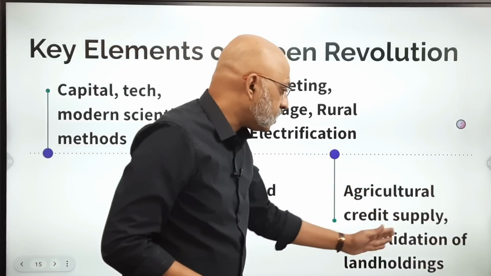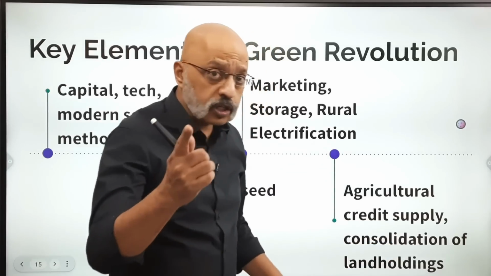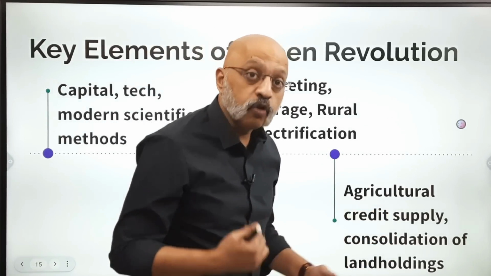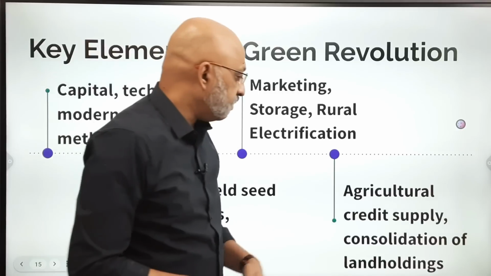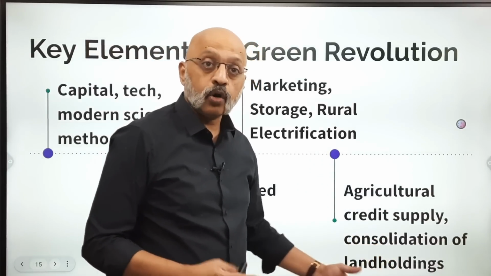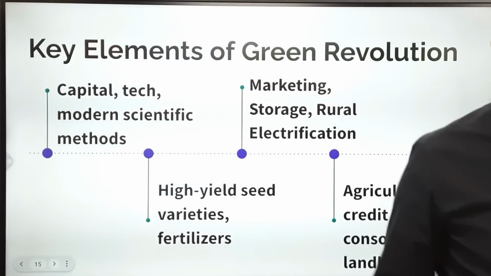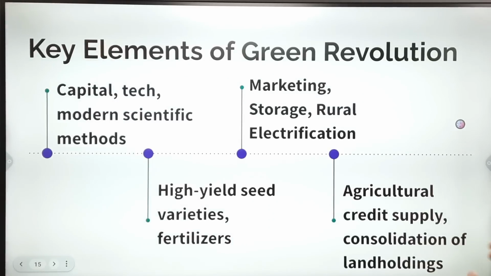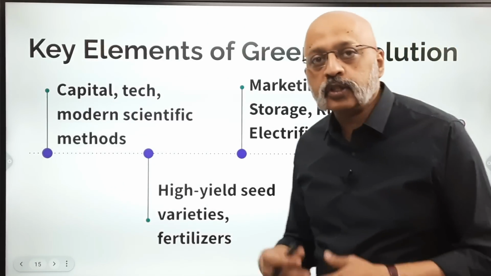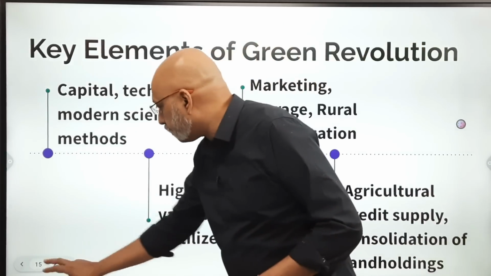Agriculture credit supply, consolidation of land holdings. Credit supply, we've already spoken about it in an earlier video, whether you will be able to get funds to do farming effectively and consolidate, not like small holdings, but slightly large holdings, so that it's easier for farmers to actually do farming in a significant manner, not in small quarter acre or half acre kind of plots, which lead to their own peculiar problems.